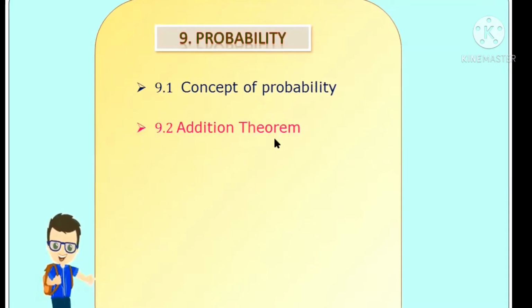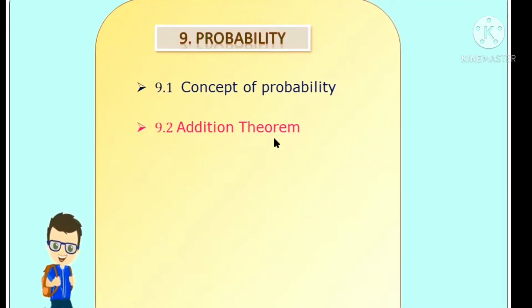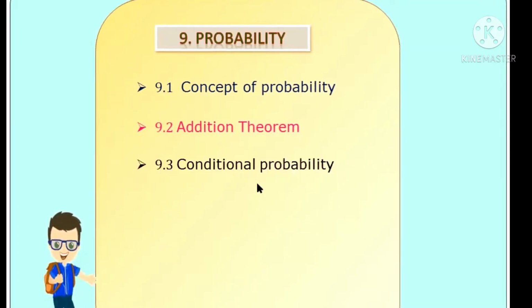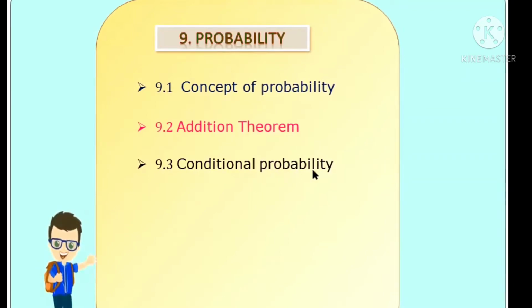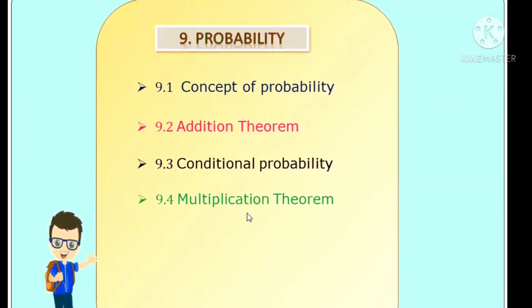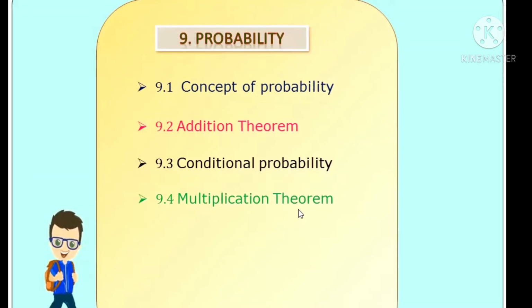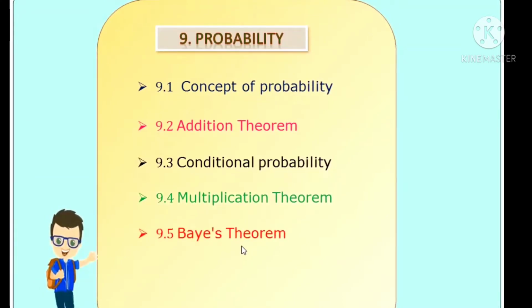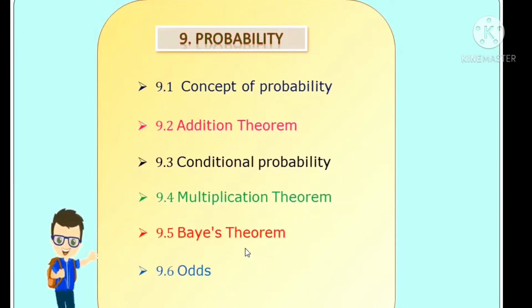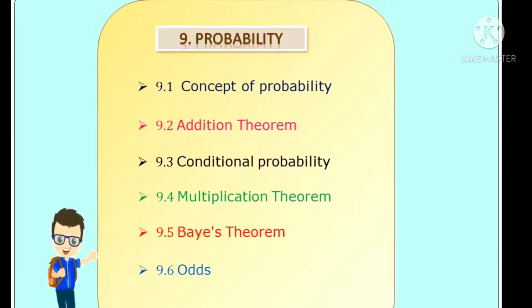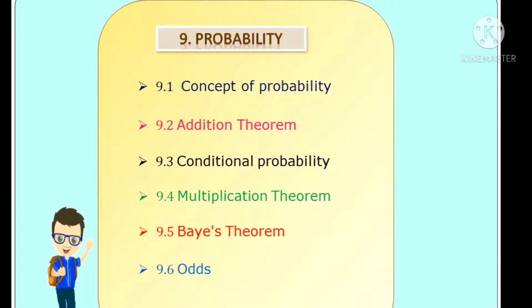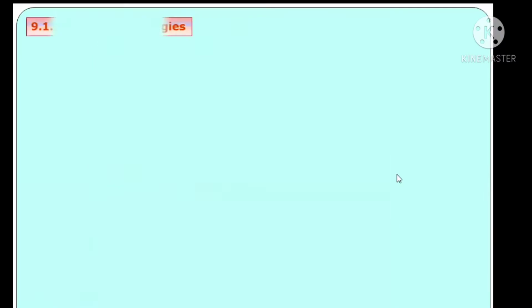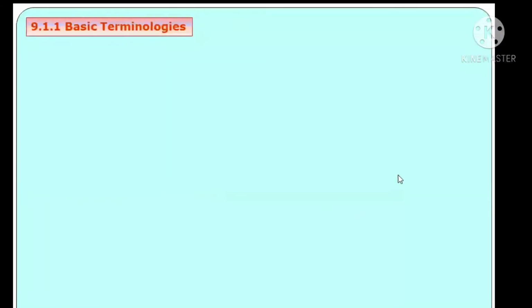Second, addition theorem of probability. Third, conditional probability. Fourth, multiplication theorem. Fifth, Bayes theorem. And last, odds. These are the concepts of the lesson probability. Starting with basic terminologies.